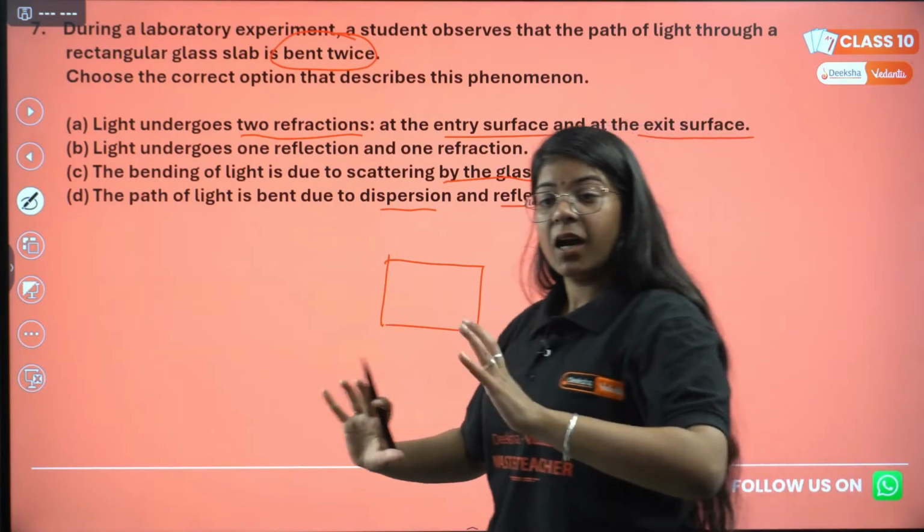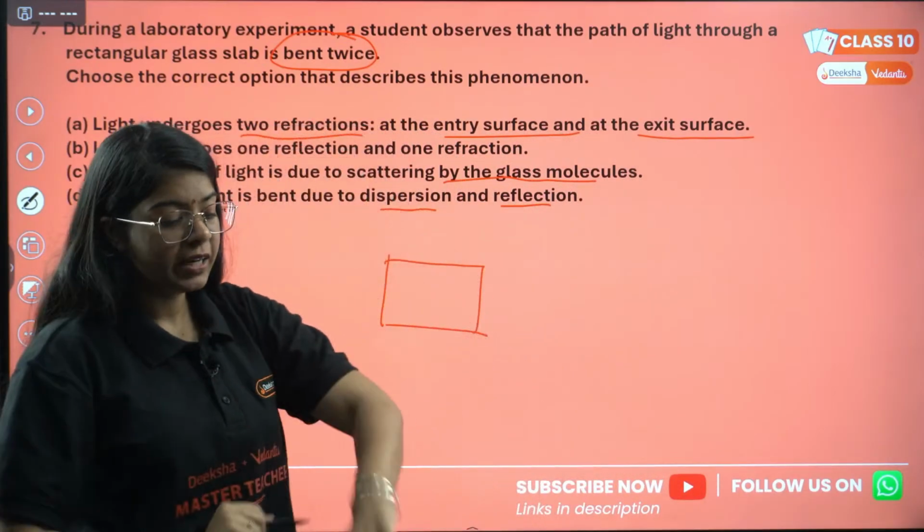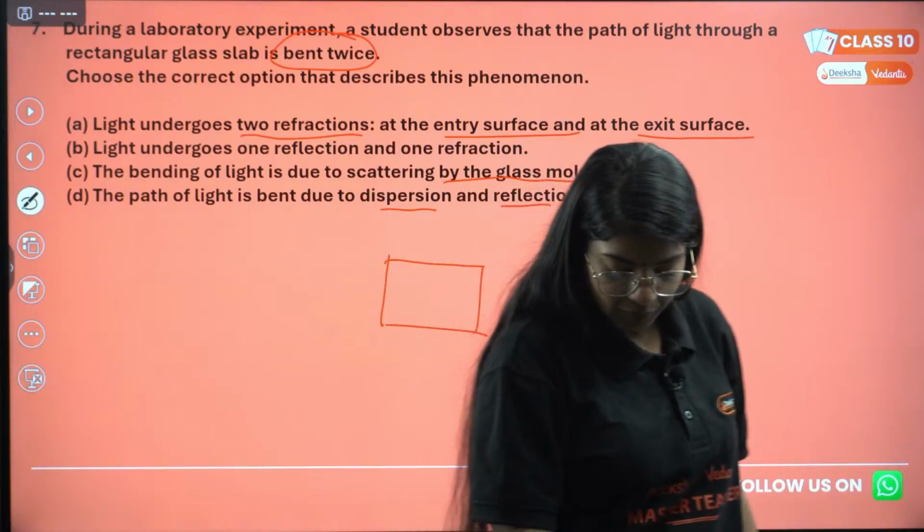Lots of different words: dispersion, reflection, refraction, two refractions.